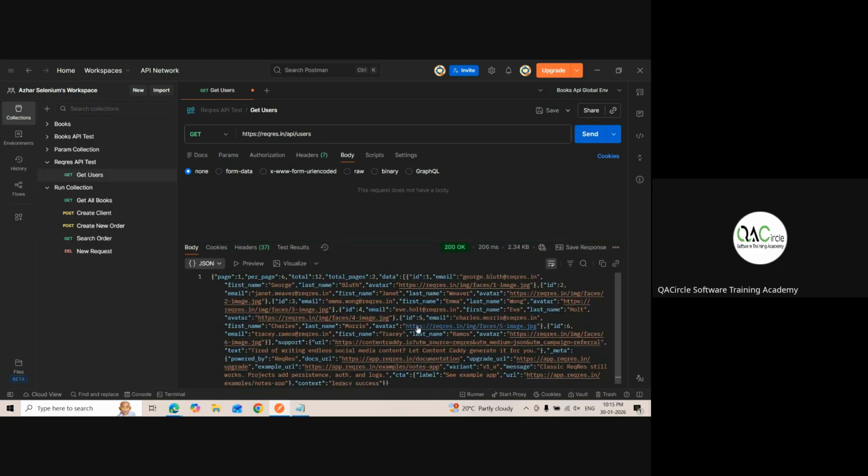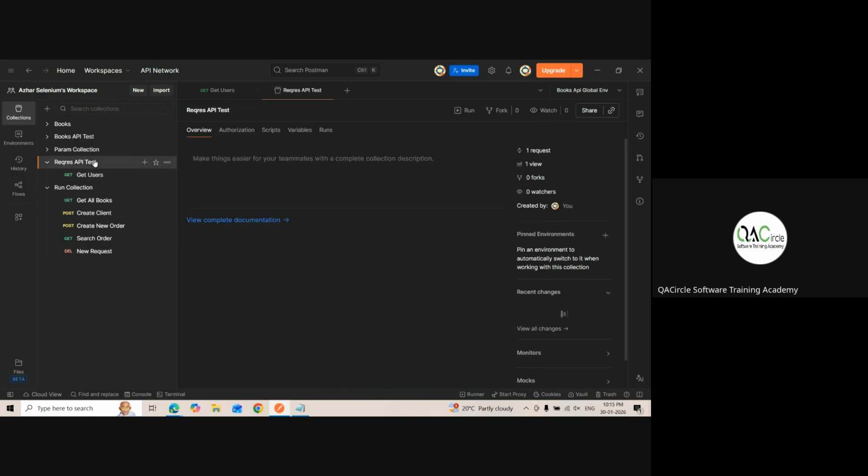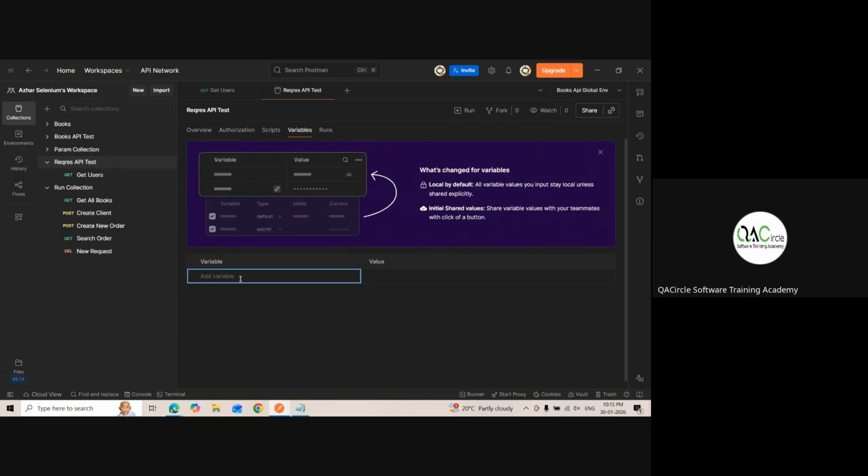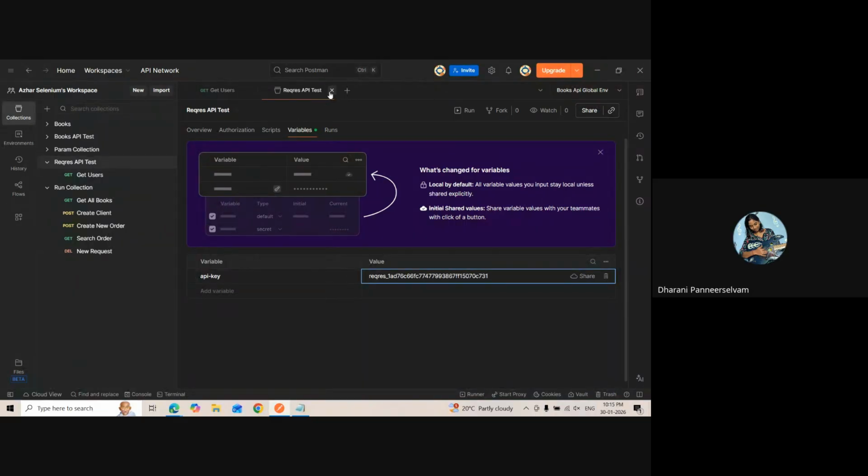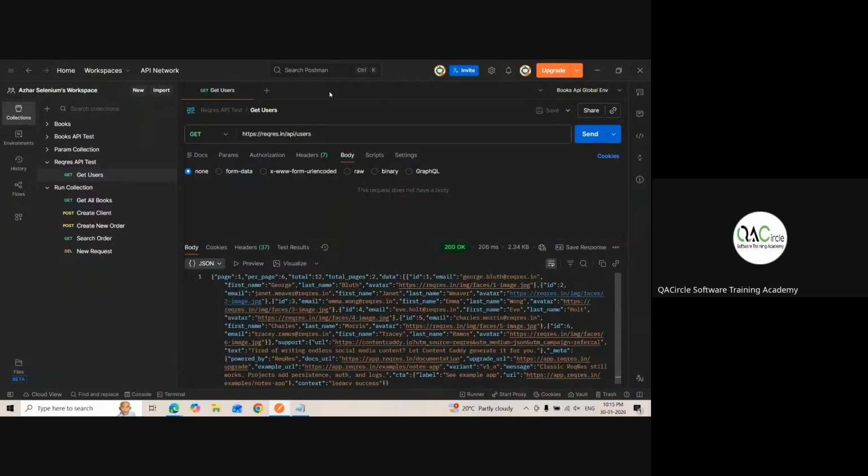did it give an answer? Yes, sir. What is the next thing I can do? I can save this. Shall I store my API key in the collection? Yes or no? Okay, good. Will the key change for that entire process? No, the key won't change. We are not creating a user here. So that is the difference here, right?